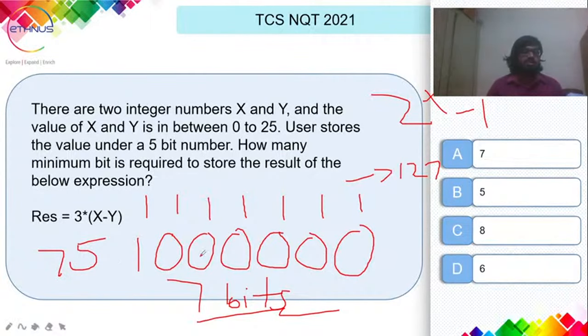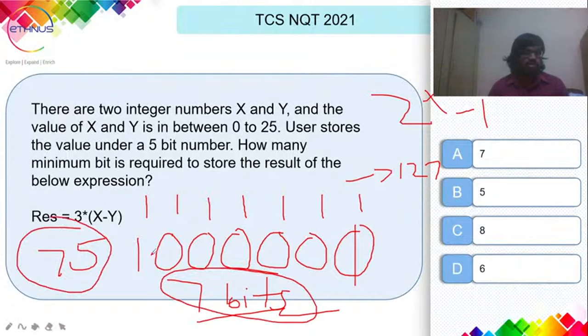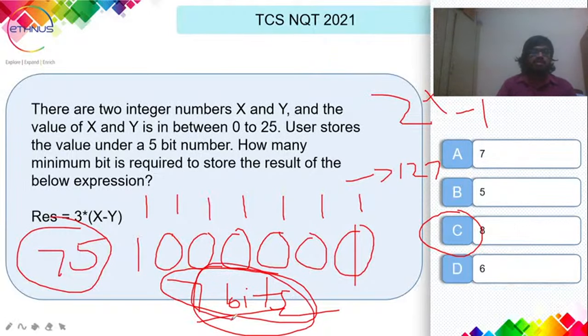So 75 would be, this would be 64, isn't it? So 75 would be represented like this, with this bit being 1. So you might assume the answer is 7. Let's see the answer. The answer is actually 8. Why? Because 75 is represented using 7 bits, isn't it?